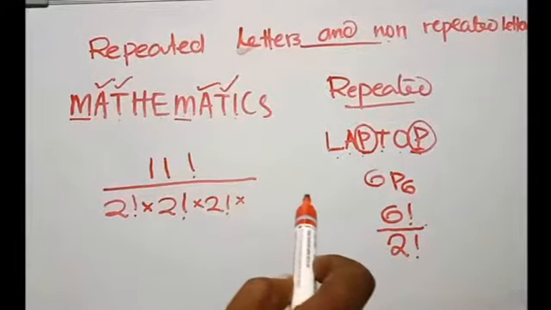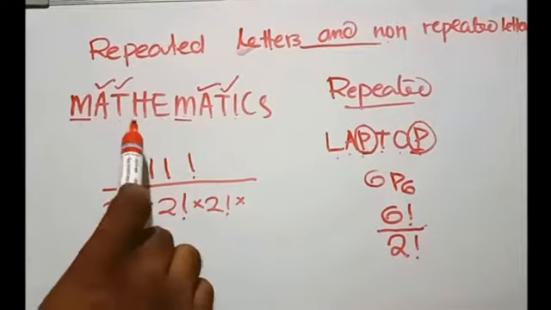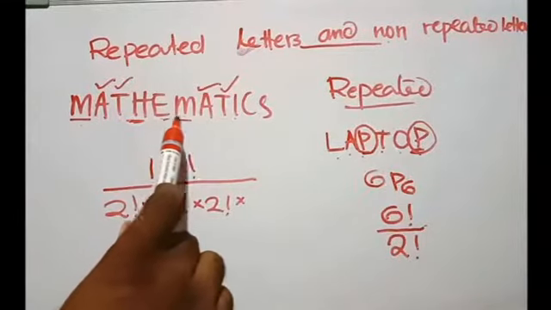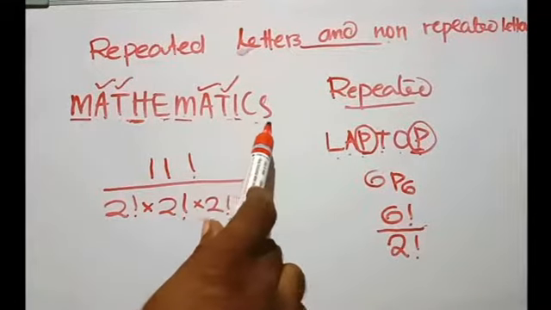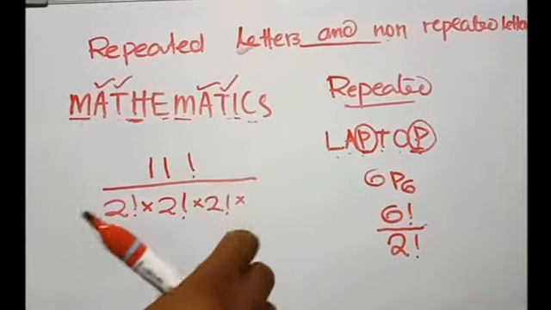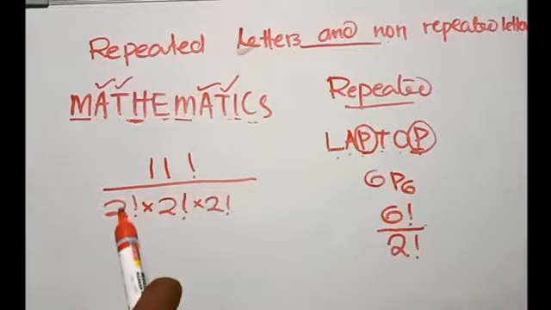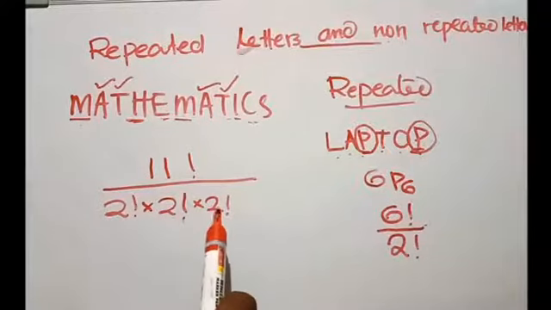Anything more repeating? H, only one H is there, E, only one, then I, S, C, everything is one. So we get the answer as 11 factorial divided by 2 factorial into 2 factorial into 2 factorial.